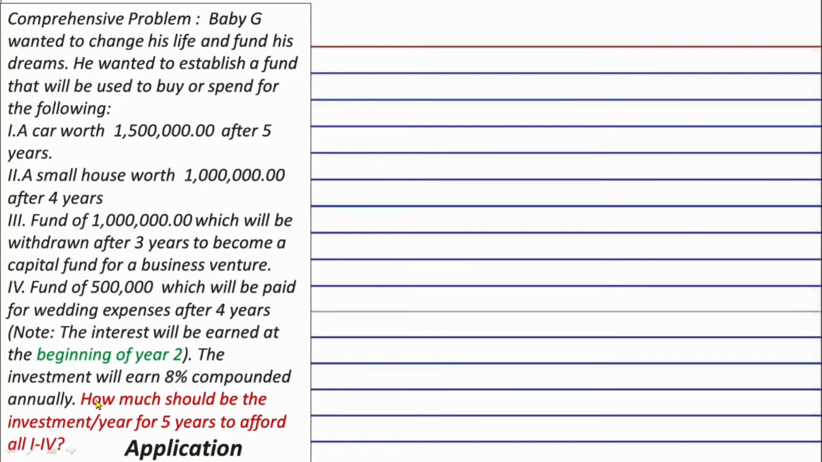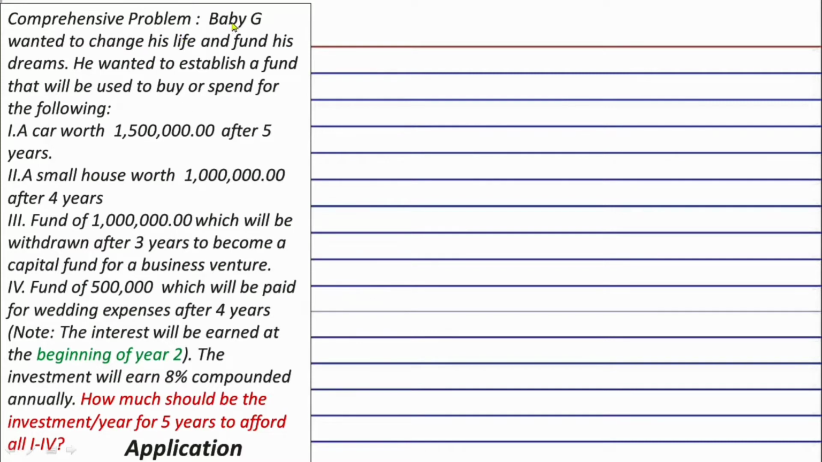As you can see here, even if we don't read the whole scenario or narrative here, we can already see the destination of our solution, which is to get the investment per year or the multiple investments in order to afford some things. So that is why, again, it's very important to focus first on the final question or the requirement. Now, let's read and understand the whole problem.